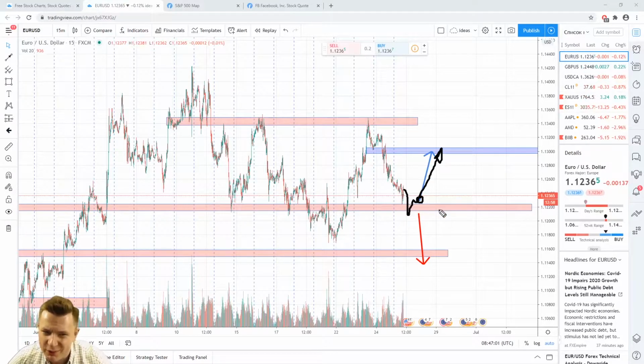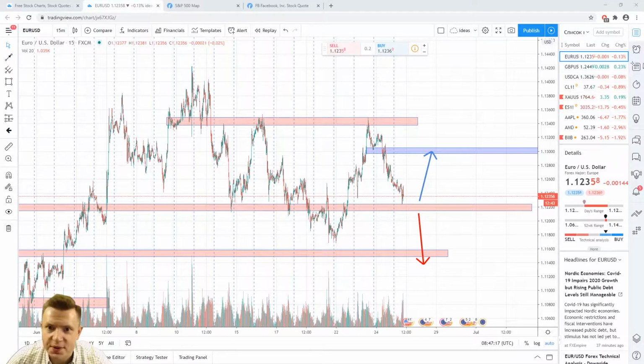Another scenario, probably around 20%: if price with an impulsive breakout of this level, 1.1220, then pullback, fractal, it will be a nice opportunity to take a short. In this case, the first target will be around 1.1150.